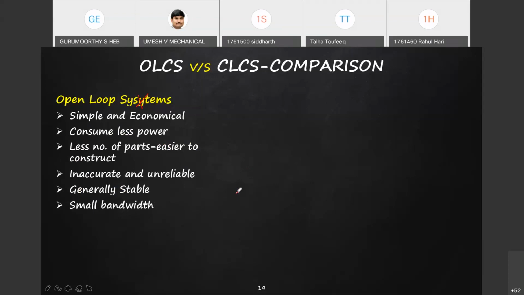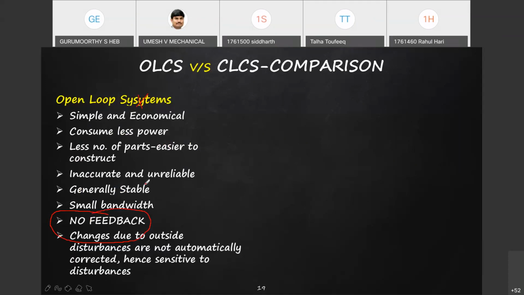For open loop systems, nothing will automatically change its value because of outside disturbances.